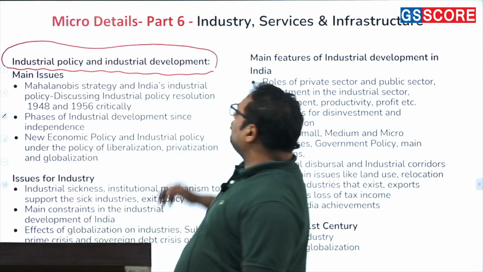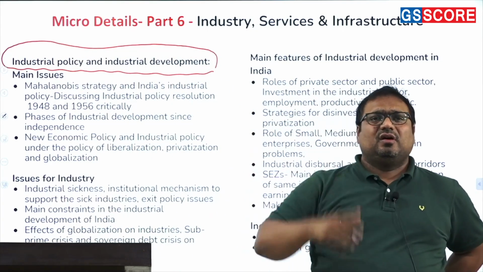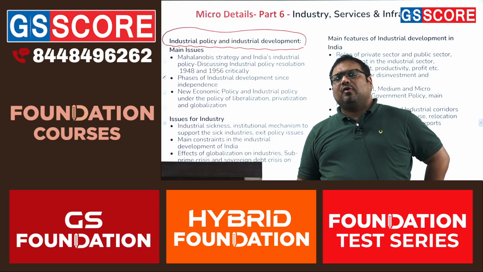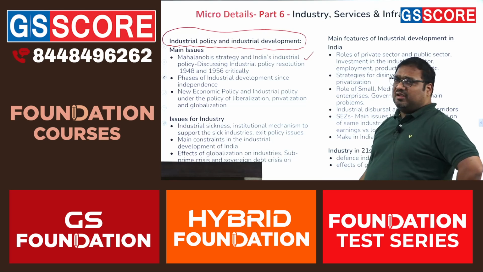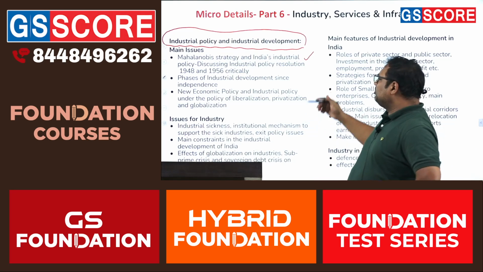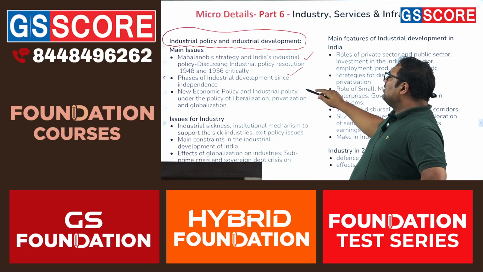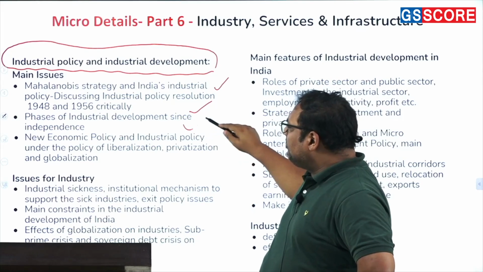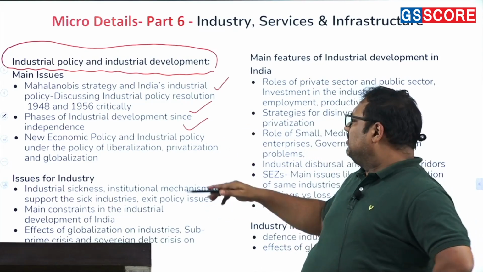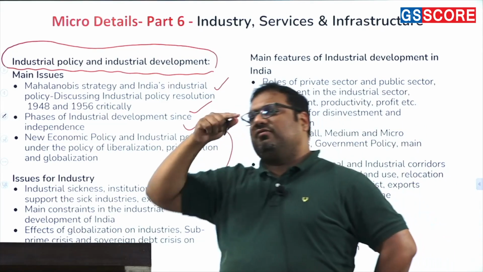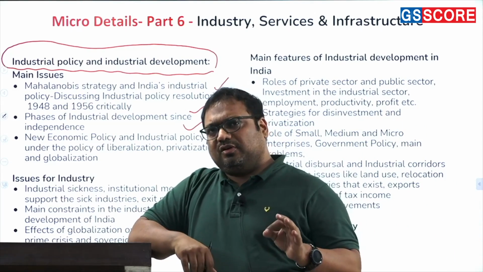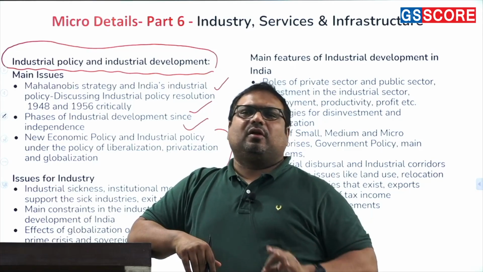What has been India's industrial policy in the past, and in the 1991 period and onwards? How did we start with our industrial policy, how did this policy evolve over the years, and what were the phases of industrial development since independence? Earlier we discussed this in the very first part of our syllabus discussion, and also in the second part.